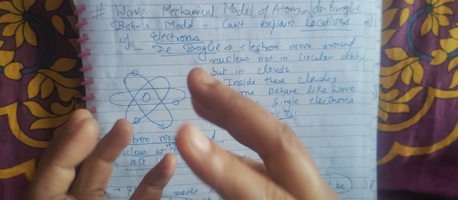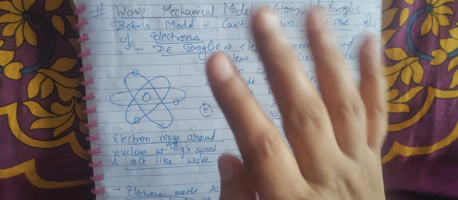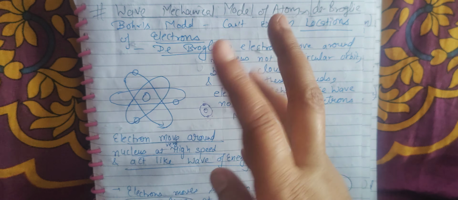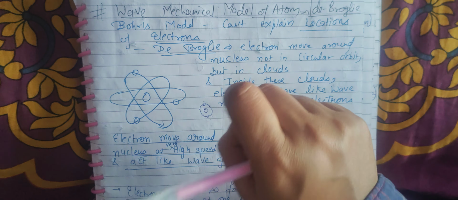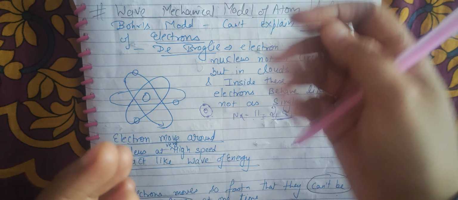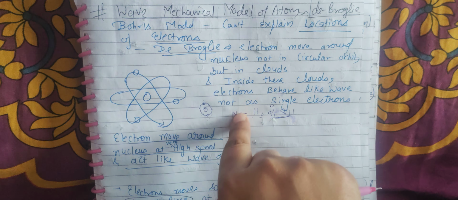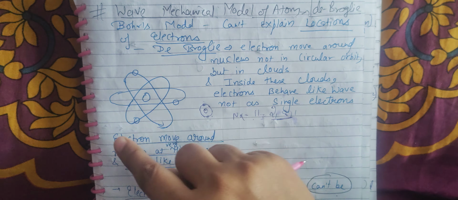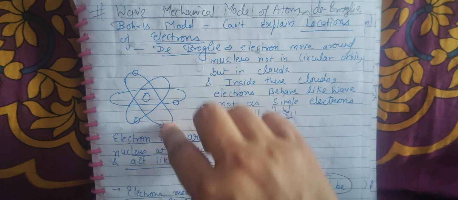To find the exact position of the electron, the next model was given, the wave mechanical model. It tells you that we cannot find out where the electron is present. Bohr said it is revolving, but the wave mechanical model told at what point the electron can be present. He gave us the formula. It is not revolving in a circle, it is revolving like this. This is known as the wave mechanical model, meaning the electron energy is not present in a circle.